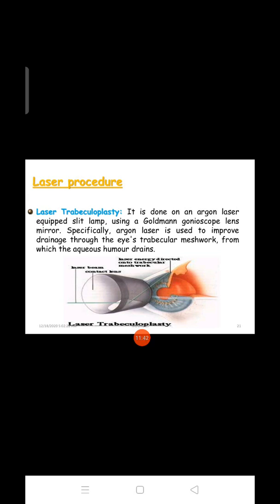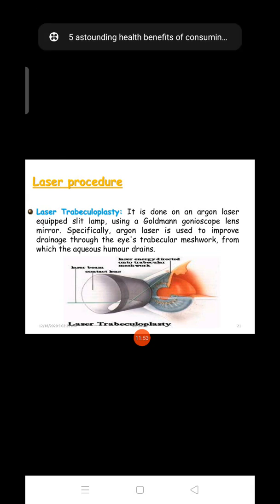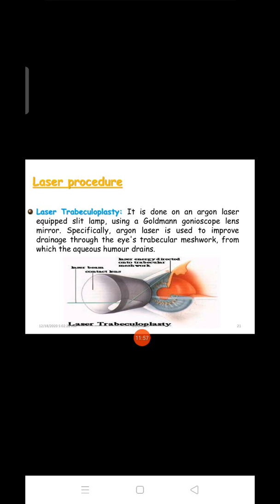Through the laser, they will widen the space. That is laser trabeculoplasty.